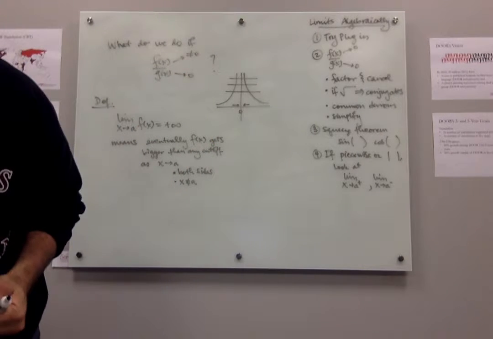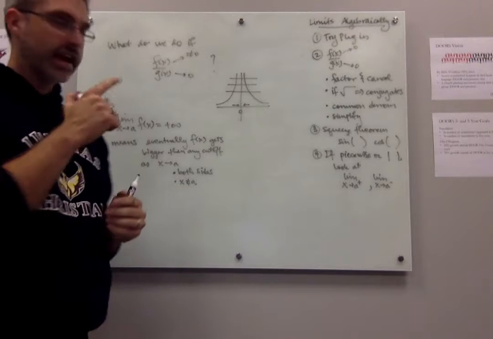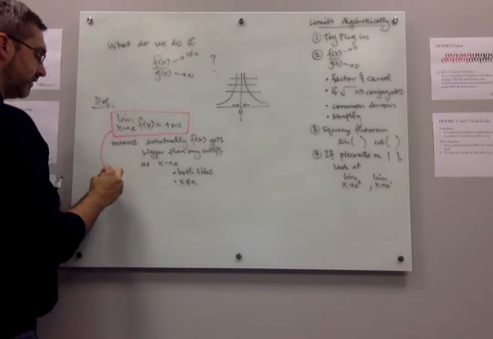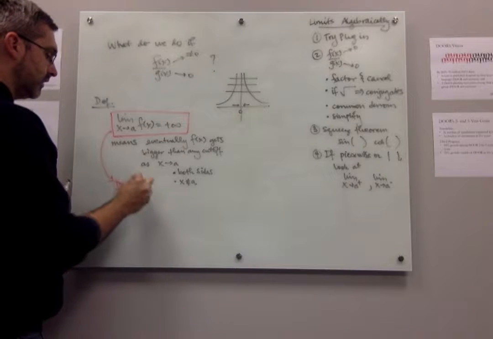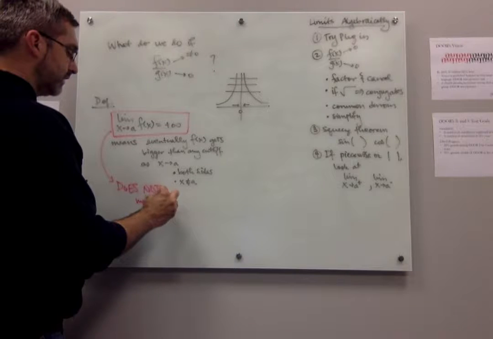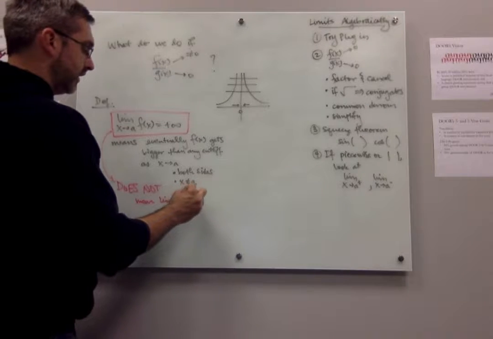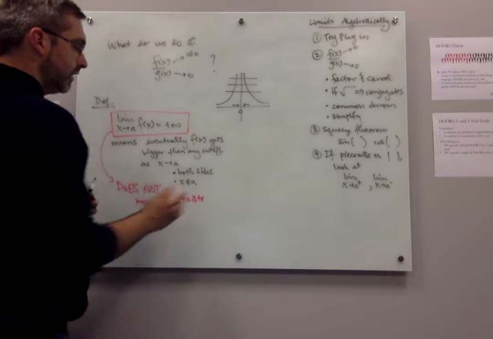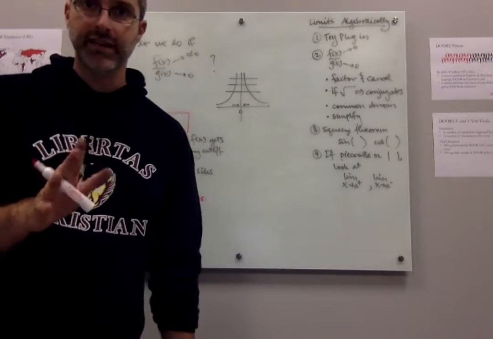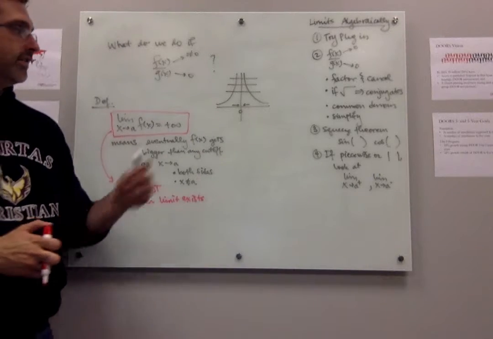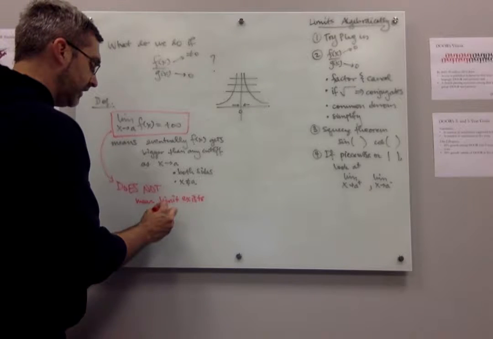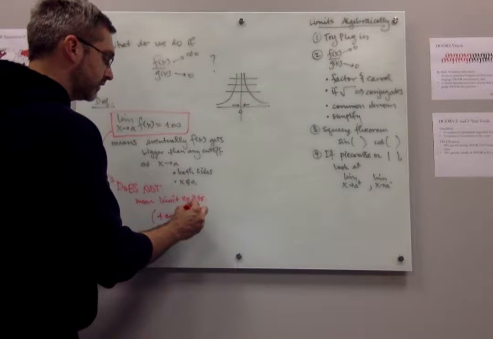Now, one huge note that I need to make here when I write this, okay, when I write this, this does not mean that the limit exists. In fact, if this is going on, the limit doesn't exist, right? That's something we've talked about before. This thing is not approaching a number. Positive infinity is not a number.